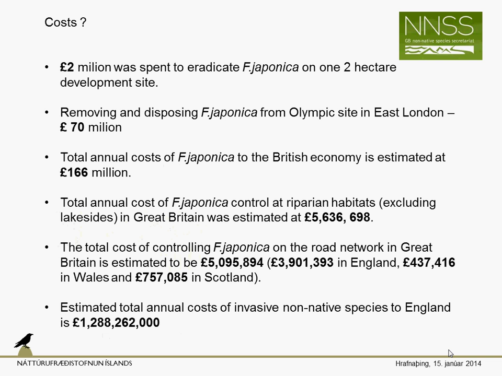A 2-hectare development site in southern England, £2 million to remove the Fallopia completely. The construction site of the Olympic site in eastern London, £70 million. The total cost of control of Fallopia japonica, or the impact on the British economy, is estimated at almost £200 million per year. But the total cost of invasive species in England is over £1 billion per year. So that's not cheap.